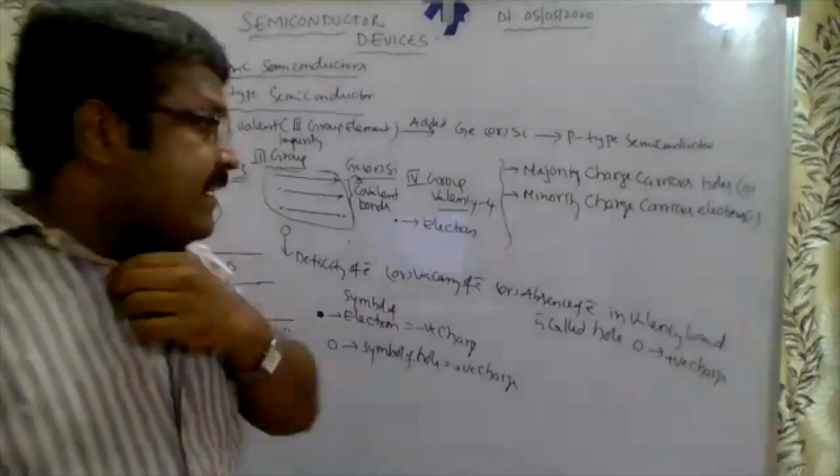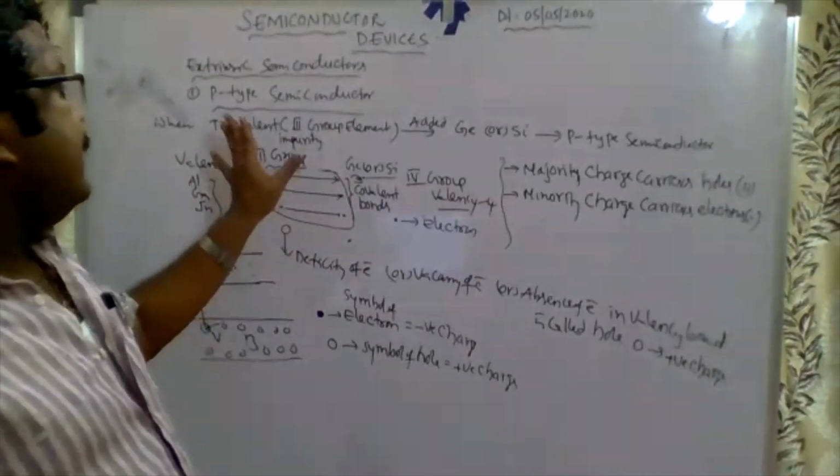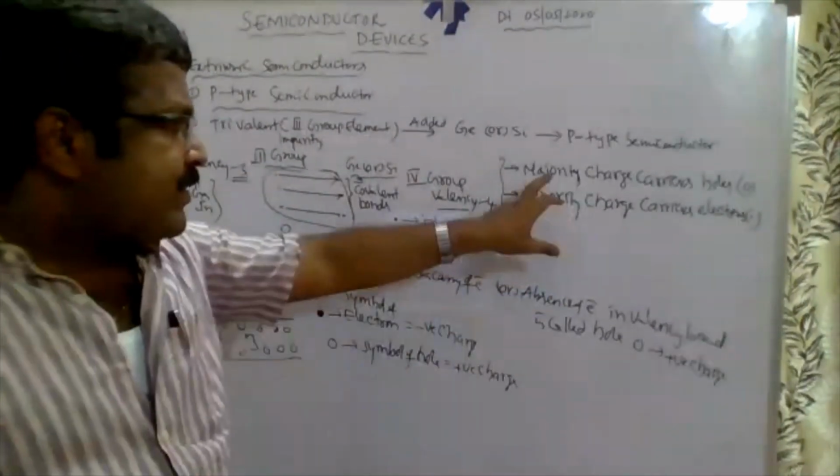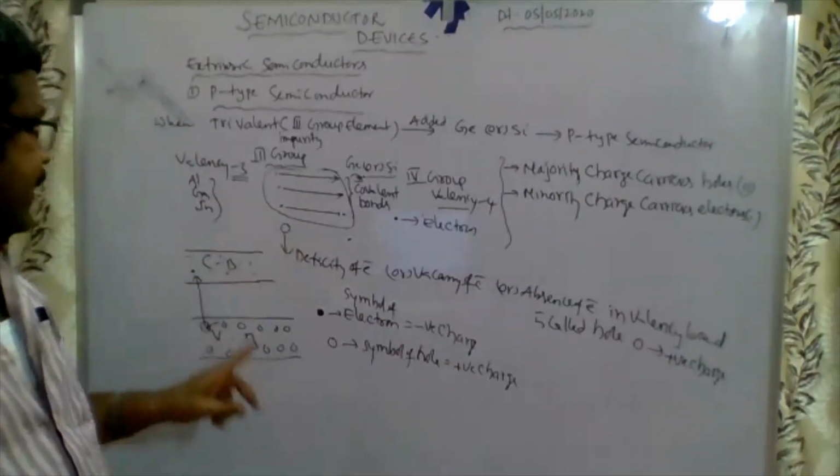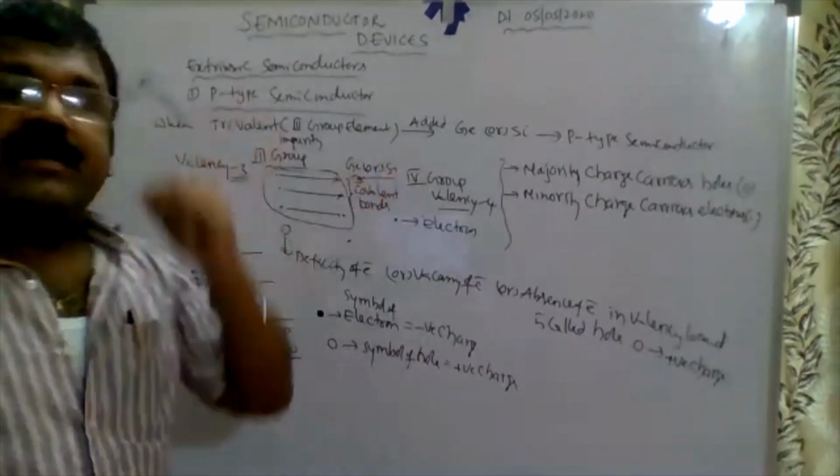Okay, that I will explain later. So this is about the p-type semiconductor. See, majority charge carriers are holes, minority carriers are electrons.